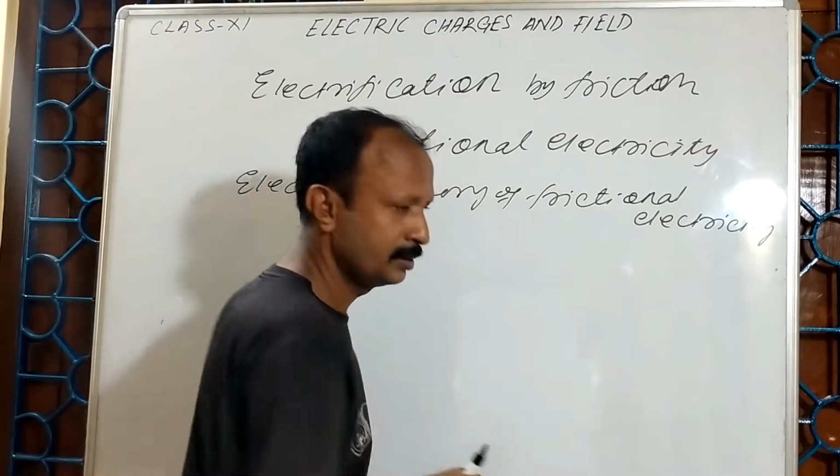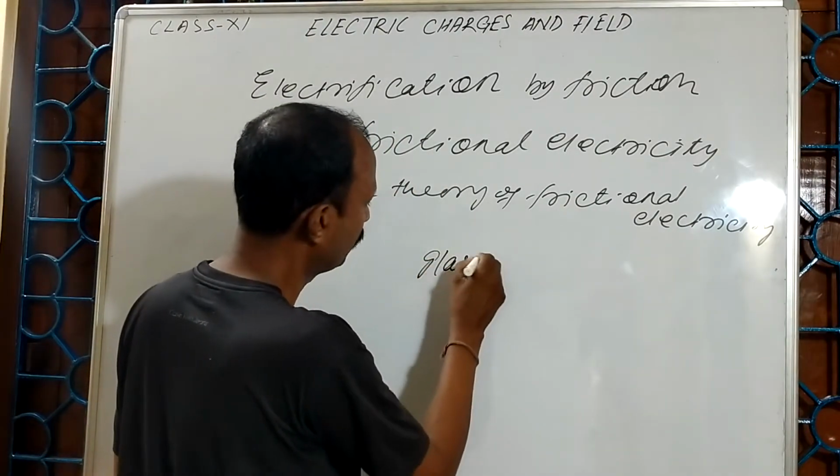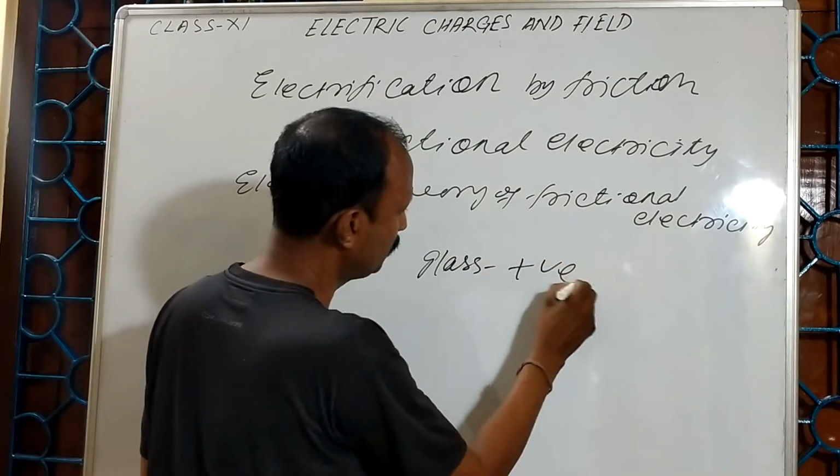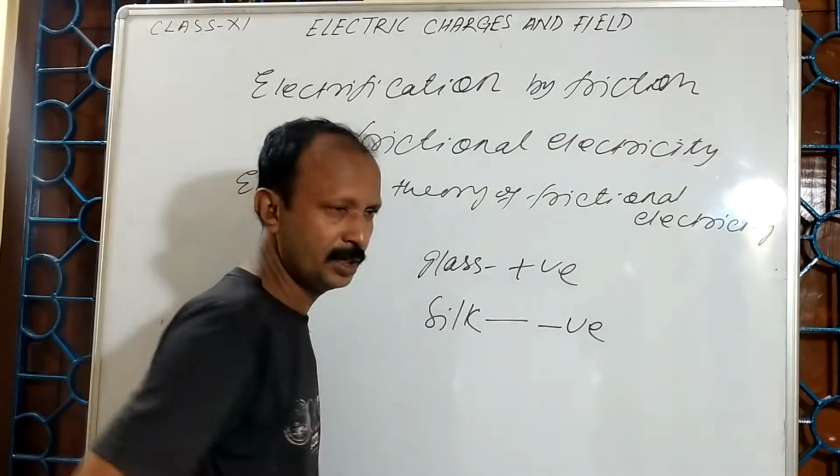As a result, the glass rod becomes positively charged and the silk cloth becomes negatively charged.